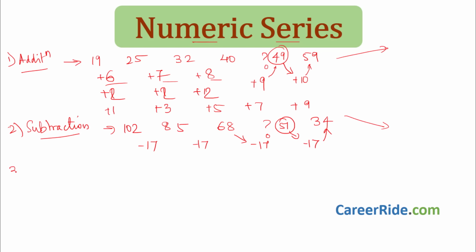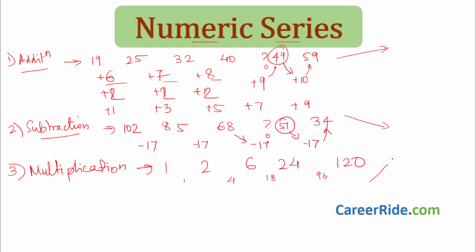Now next, like addition and subtraction, which we have talked about, multiplication series. In multiplication series, the number is multiplied by some number to get the next number. Like I'll give you an example. Take a look at this series: 1, 2, 6, 24, 120. 1 to 2, the difference is 1. 6, difference is 4. 24, here difference is 18. 120 minus 24, difference 96. See, the difference is increasing very quickly.